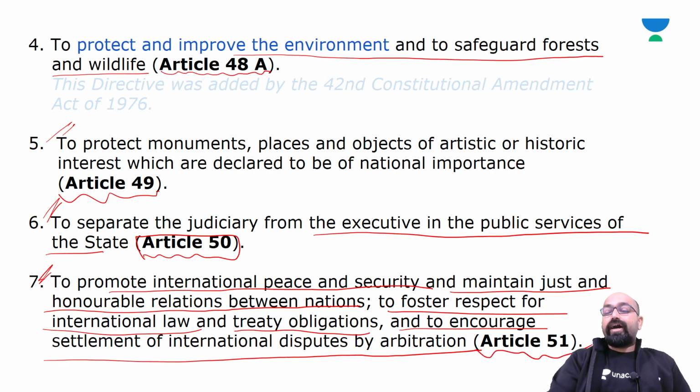So basically Article 51 deals with promoting international peace and security. This is the overview of DPSPs through three broad categories.